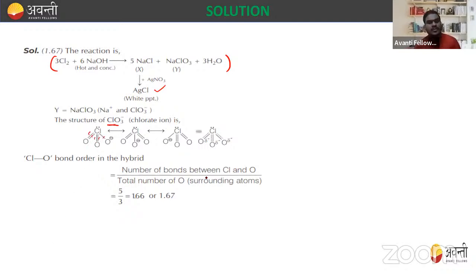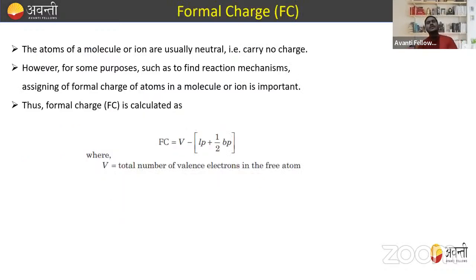So the total number of bonds between Cl and O is 5, divided by 3, the total number of O atoms surrounding the atom. So this is how you can calculate the bond order by using the concept of resonance. I hope this is clear to you all. Right? Okay. Shall we proceed now?